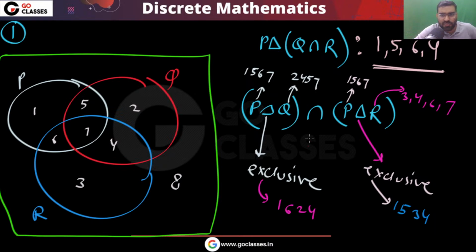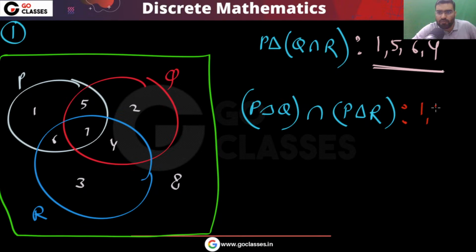What is the intersection of these two? What is the common part in these two? The common part is 1, 4, right? So finally, this is 1, 4. Now can you tell me the answer?